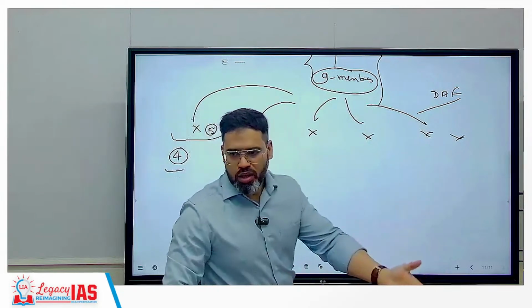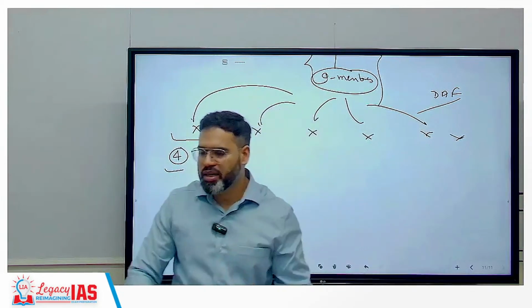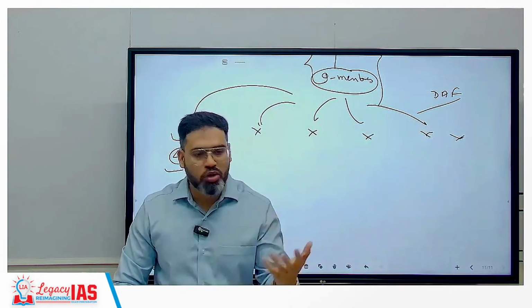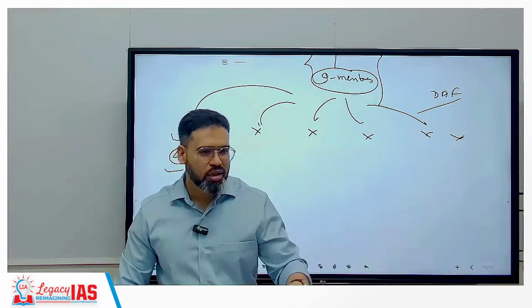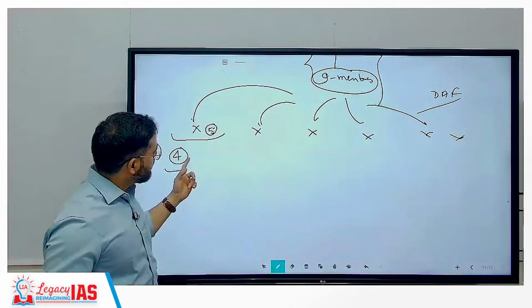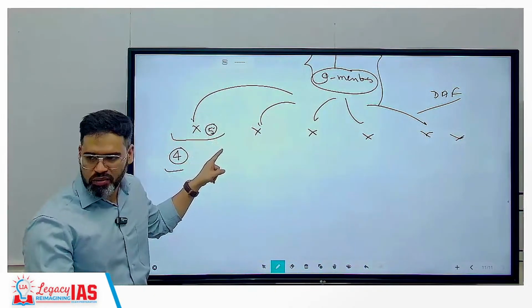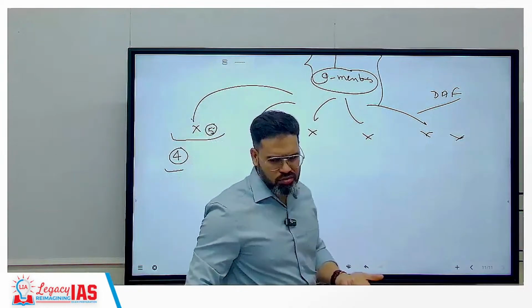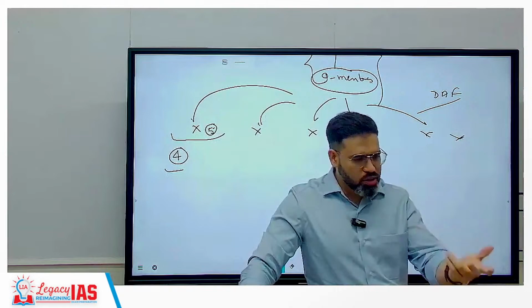Now you carry on. The other members can ask questions from different areas like your graduation, your optional subject, or your professional background, whether you have done any job. So they will ask. Going on like this, the chairman will come again and ask 1 or 2 questions, maximum. And then he says all the best. That's it.